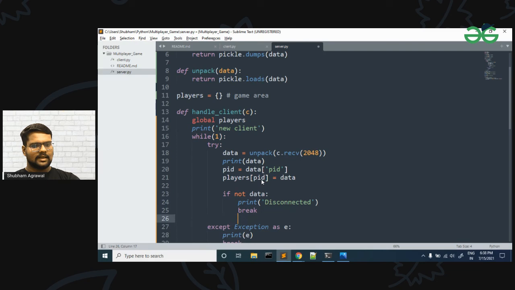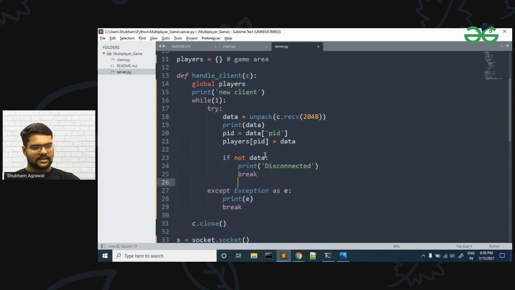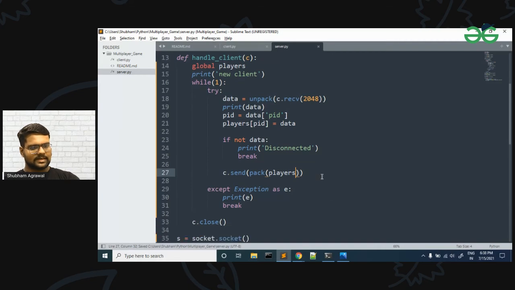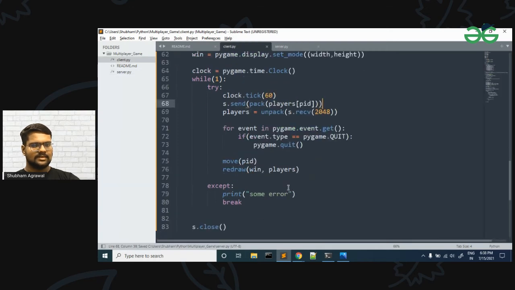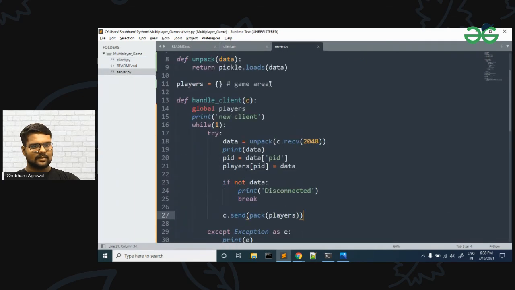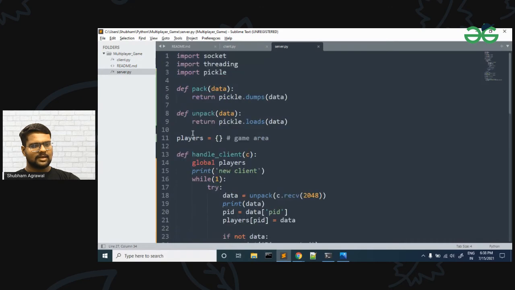If data is present, then we will send it to our client. So it will be c.send, and in this we are first going to pack the data, and the whole players list will be there. Then we are going to send it, and since we are sending this players list, in the client side also we are receiving this players list. So this is our client code, and this is our server code. In this we are maintaining our common area, that is our players dictionary.